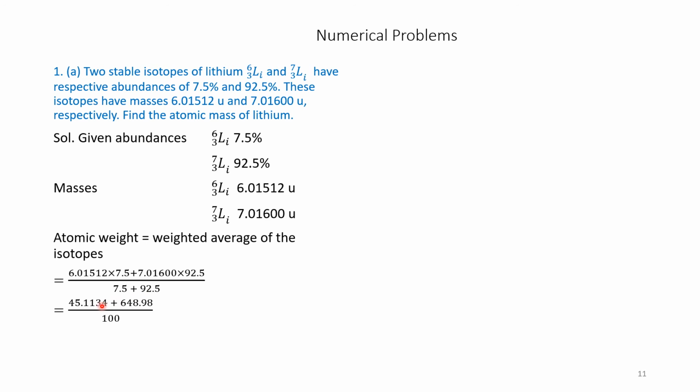Therefore, that will be 45.1134 plus 648.98 divided by 100. That is 6.941 atomic mass unit. He has asked what is the atomic mass of lithium. So we simply multiply the abundances with the respective masses, add them and divide by 100.